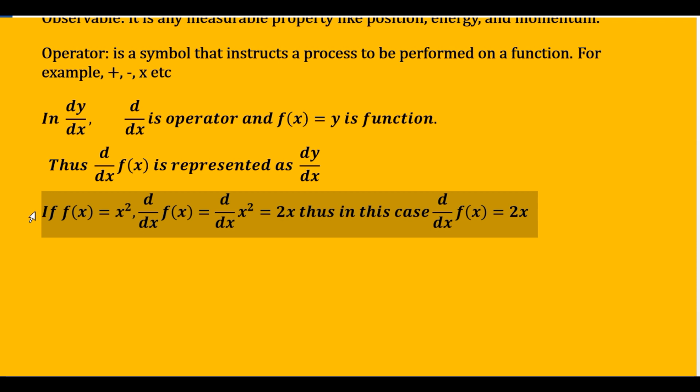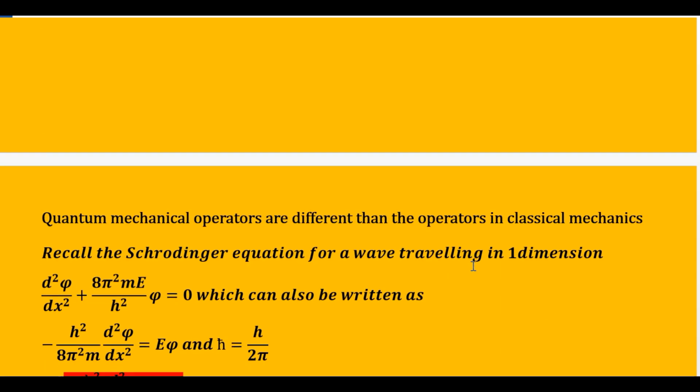Now in order to make it more clear, let us take an example. Instead of f(x) is equal to y, if f(x) is equal to x square, then how do we operate this operator d by dx on f(x)? So d by dx on f(x) is equal to d by dx of x square, because f(x) is equal to x square. And now if you know the derivative, then you will say that d by dx of x square is equal to 2x. And thus in this case you will be able to say finally that d by dx of f(x) is equal to 2x. So that is in general an operator in mathematics, and then you can say in classical mechanics also.